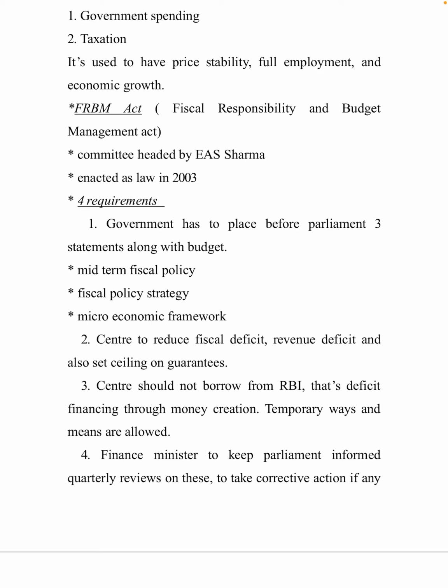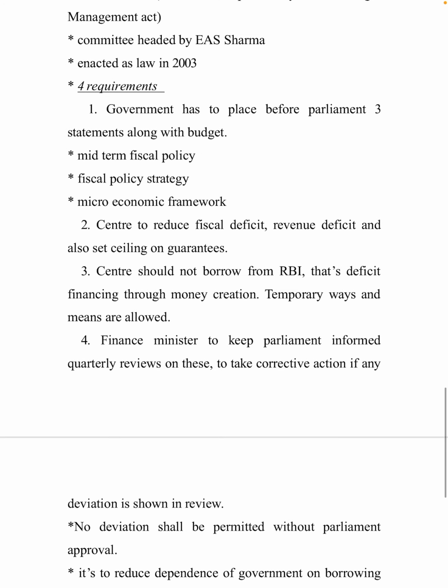First one is that the government has to place before Parliament 3 statements along with the budget: the midterm fiscal policy strategy, the macroeconomic framework, and so on. There are 3 statements that have to be submitted along with the budget. Second point is that the center has to reduce fiscal deficit and revenue deficit, and also set ceilings on guarantees.